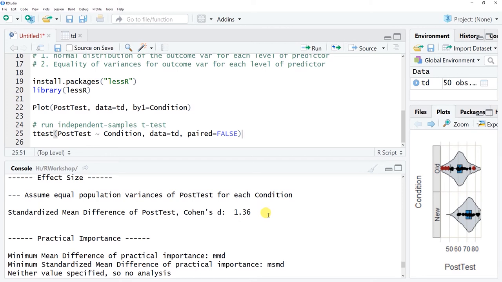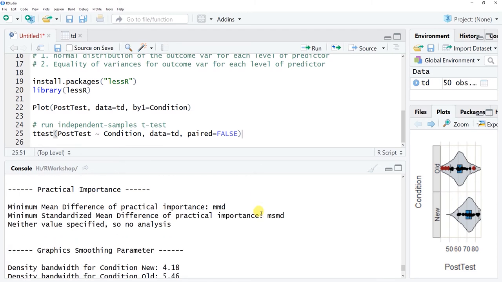Now, conventional cutoffs for Cohen's d are that small is about 0.2, medium is about 0.5, and large is about 0.8. We can see this is definitely larger than 0.8, so this would be a large to very large effect size here. So in terms of practical significance, not only are these two means different from one another, but we can also conclude here that practically this is a pretty large difference. So it seems like this new training program is substantially better than the old training program, at least when we're evaluating it on this particular post-test outcome variable of interest.